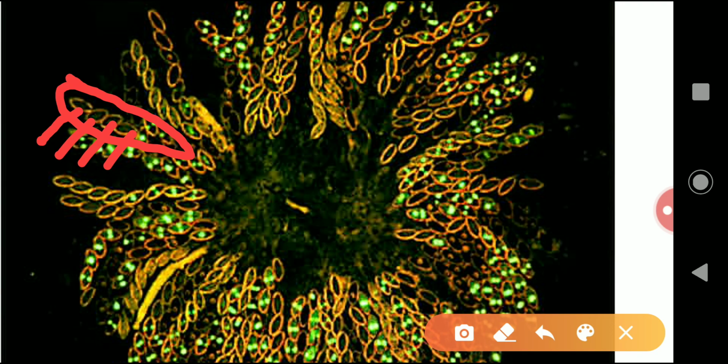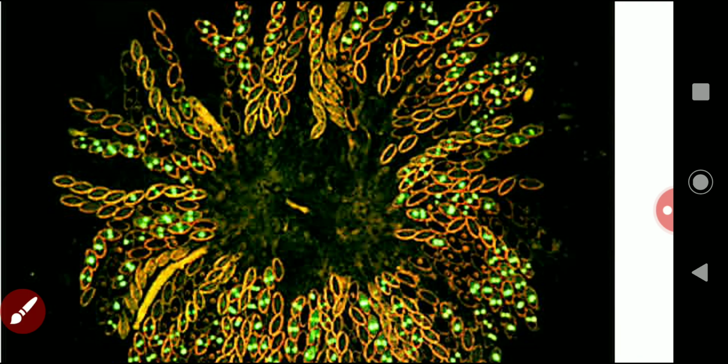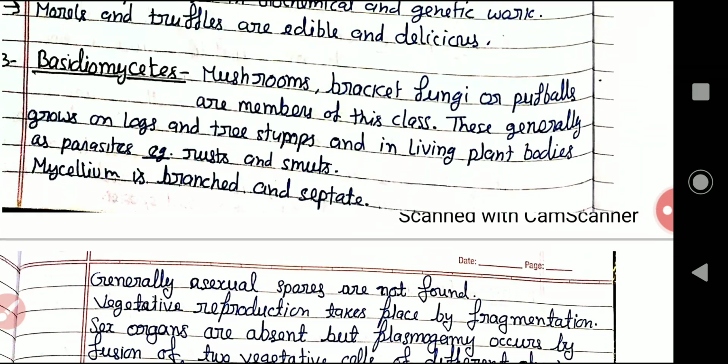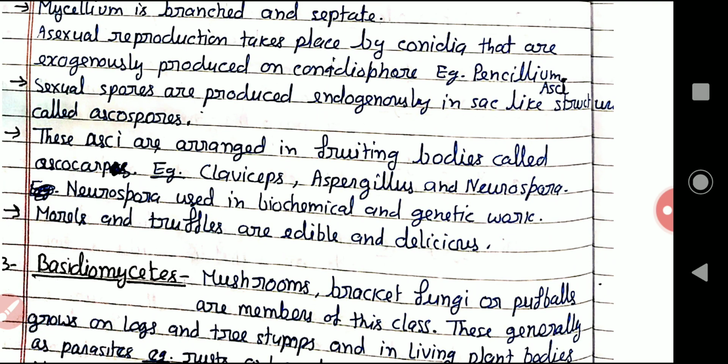Now, here there are a few examples like Claviceps, Aspergillus and Neurospora. Aspergillus is a fungus that sometimes forms aflatoxin, that is a carcinogen.